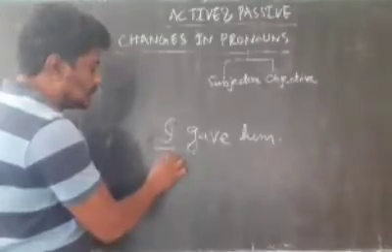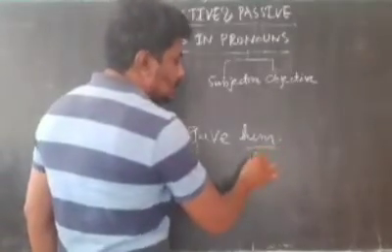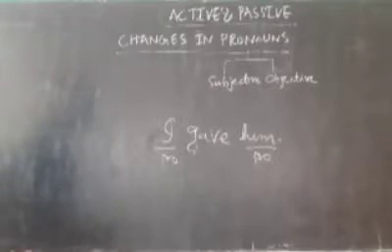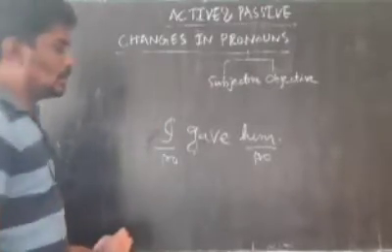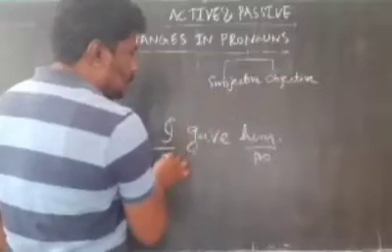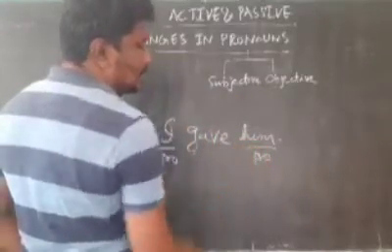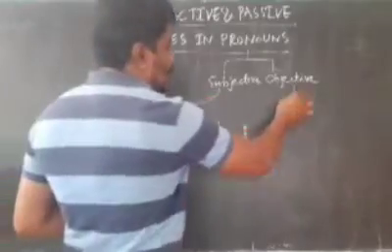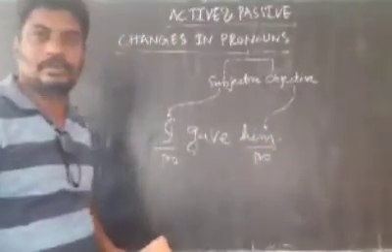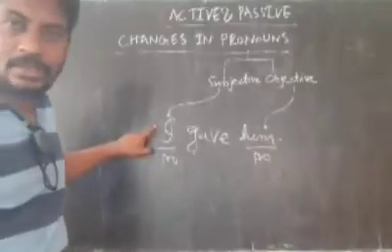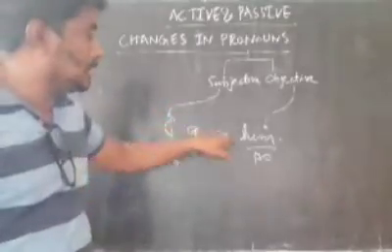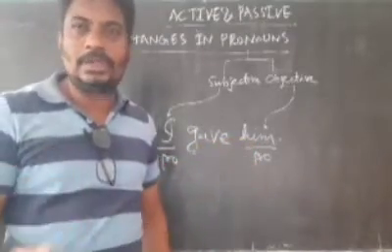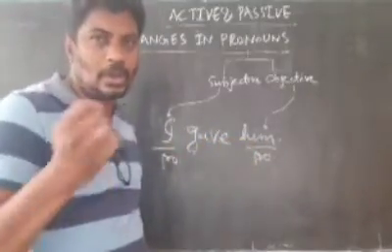One is I, this is a pronoun, and another is him, this is also a pronoun. What is the subjective case pronoun in this sentence? What is the objective case pronoun? I say I is the subjective case pronoun and him is the objective case pronoun. So you may have a doubt: how can you say this is subjective case and this is objective case? The logic is very simple.